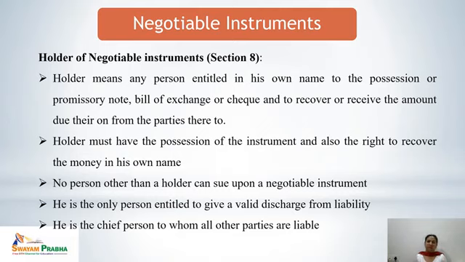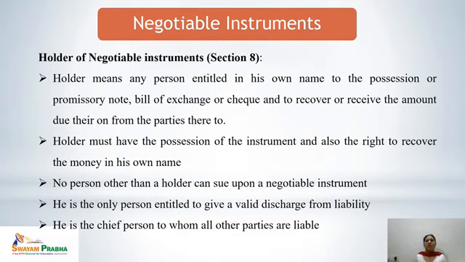That means any person who holds any negotiable instrument, for example, any kind of promissory note, bill of exchange, or check, and who holds it in his own name, right? One thing is to hold it in his own name. Second, the purpose is to recover or to receive the amount due from the parties mentioned in it. So that means a holder is a person who possesses the negotiable instrument in his own name with the purpose to receive the amount from the parties mentioned therein. So the person is known as the holder.